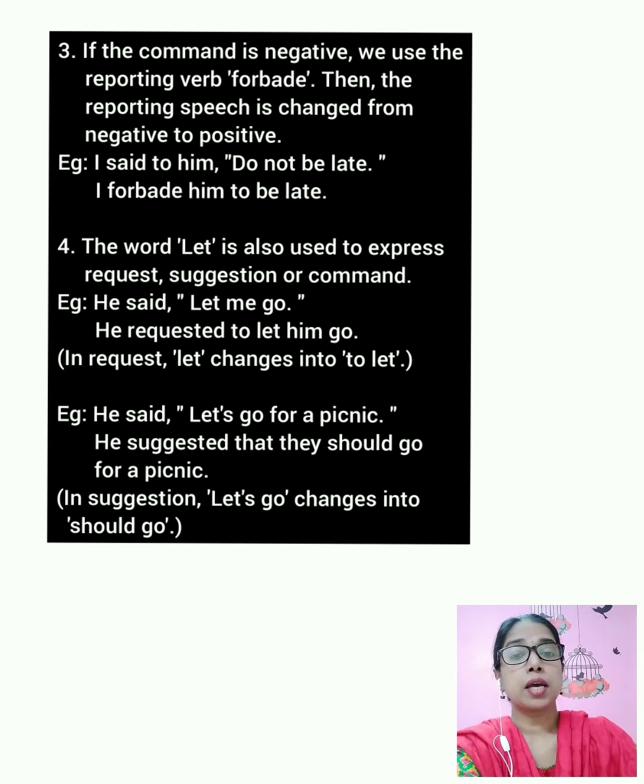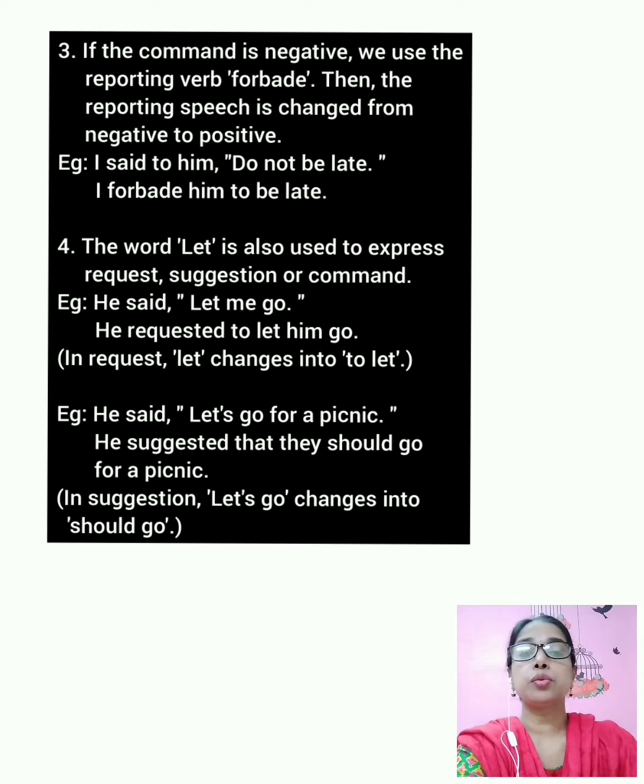So here you see that when there is a suggestion, then let and the verb change into should plus verb. So let is removed and the verb is there, but you add should before the verb. In the same way children, in command also, let and the verb change into should plus verb.